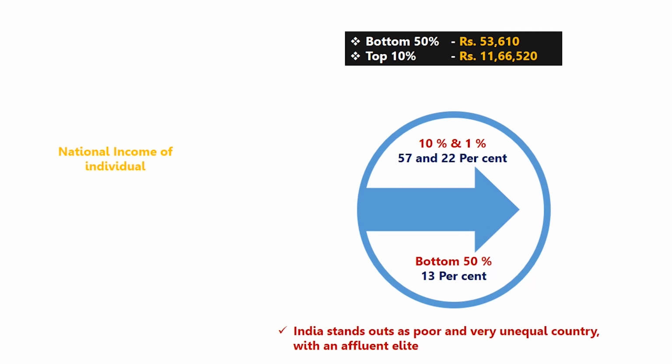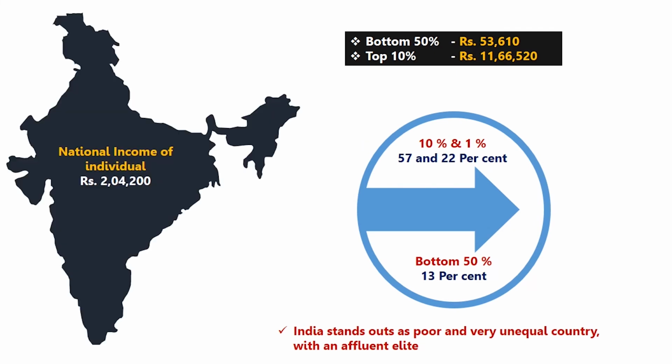So here we will come to India. In India, the average national income of an individual is 2 lakh 4,200 rupees in Indian rupee terms, and the average national income of the bottom 50 percentage of the people is 53,610 rupees, whereas the top 10 percentage of the people's average income is 11 lakh 66,520.